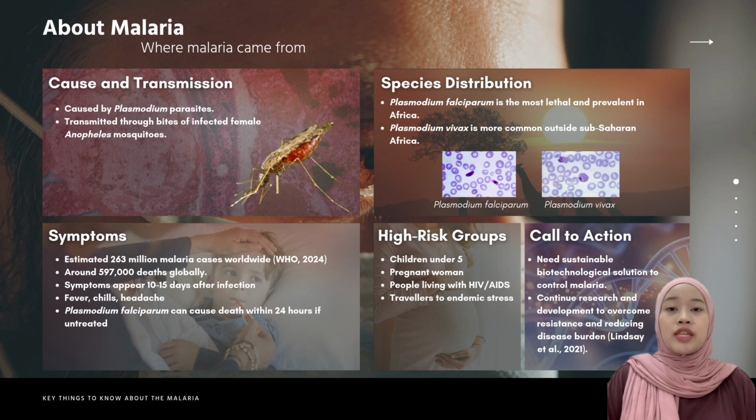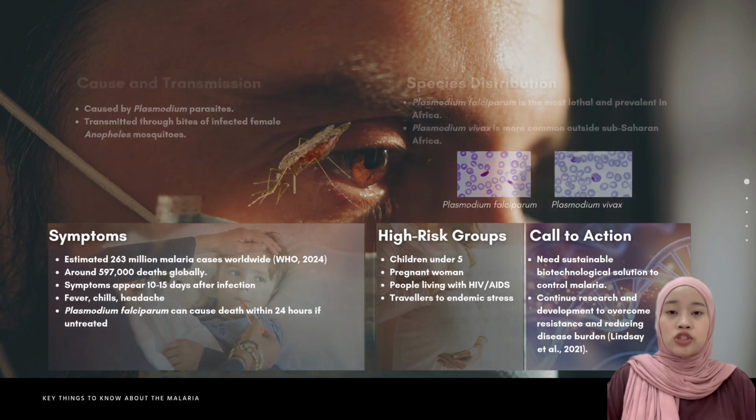Symptoms appear 10 to 15 days after infection and range from fever and chills to seizures and breathing problems. High-risk groups include young children, pregnant women, people with HIV, and travelers. If untreated, P. falciparum can be fatal within 24 hours. Despite current tools, resistance to drugs and insecticide is growing, highlighting the urgent need for new biotechnological solutions.